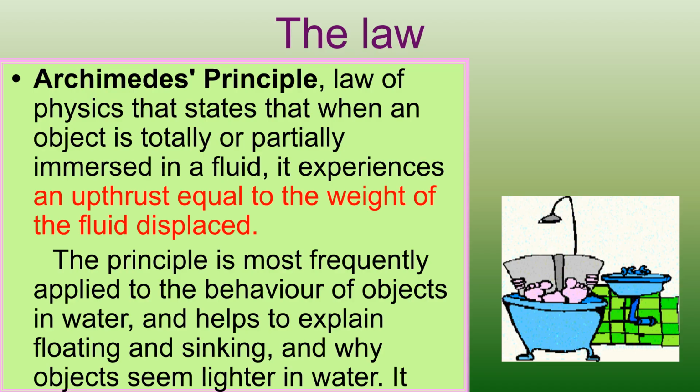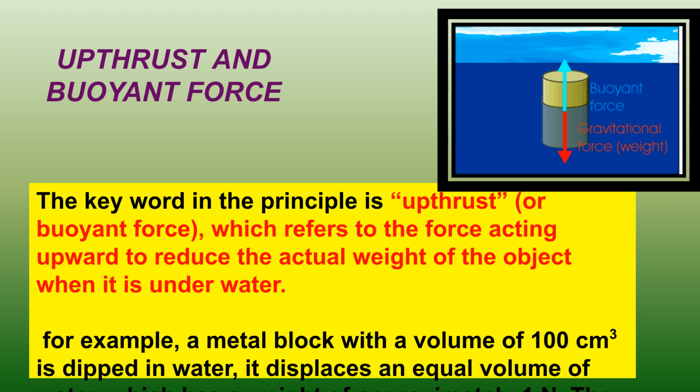Archimedes' principle states that when an object is totally or partially immersed in a fluid, it experiences an upthrust equal to the weight of the fluid displaced. This principle helps explain floating and sinking. The key concept is upthrust, or buoyant force, which is the upward force that reduces the object's actual weight underwater. For example, a 100 cc metal block displaces about 1 N of water, making it feel 1 N lighter.